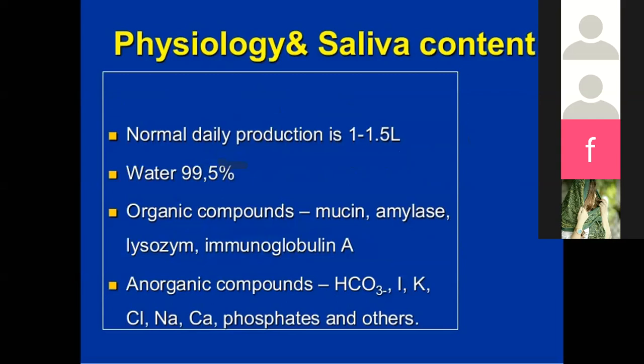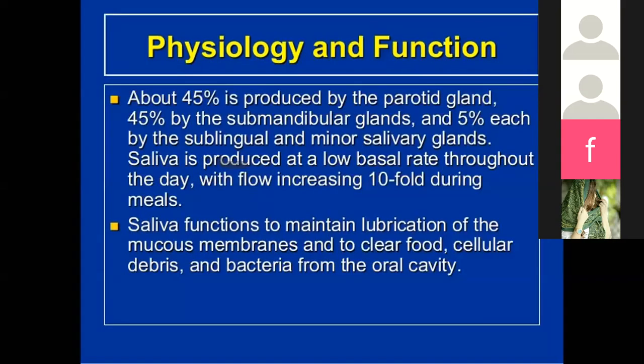the salivary contents. Now, about 45% of saliva is produced by the parotid gland, 45% by the submandibular gland, and 5% each from the sublingual and the minor salivary glands. Saliva is produced at a low basal rate throughout the day, with flow increasing tenfold during meals. Now, the saliva function is to maintain and lubricate the mucous membrane, and it can also help to clear food particles from the oral cavity towards the esophagus.